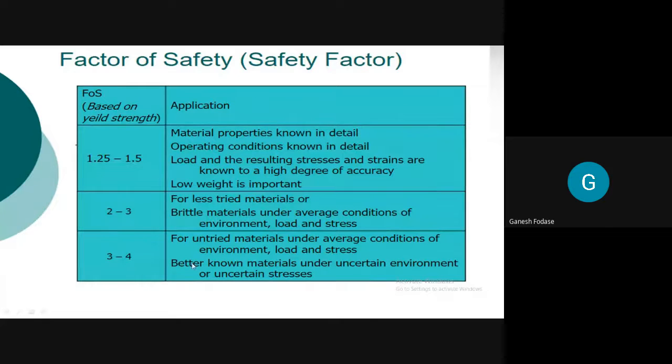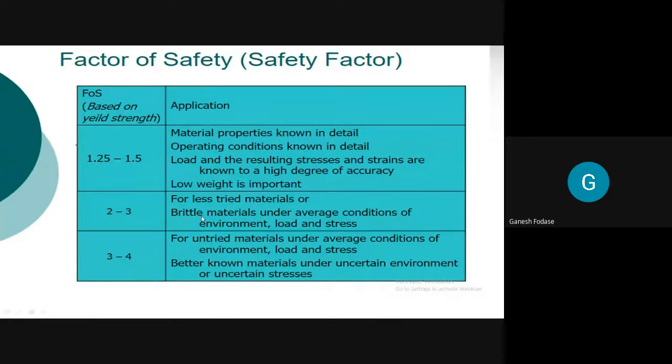The second one is the factor of safety in the range of 2 to 3. We take the range of 2 to 3 for less tried materials. What do you understand by less tried materials? We don't know the exact structure of the material, we don't know the material properties exactly, or we are just taking trials on the material. The material is new for you. Or for brittle materials, brittle failures. I think you studied in strength of materials brittle failure, ductile failure, like that.